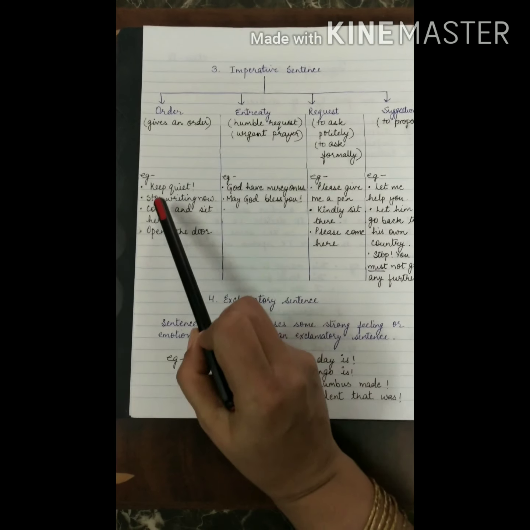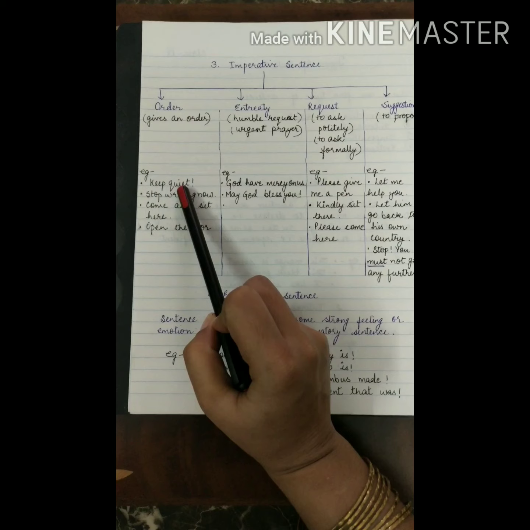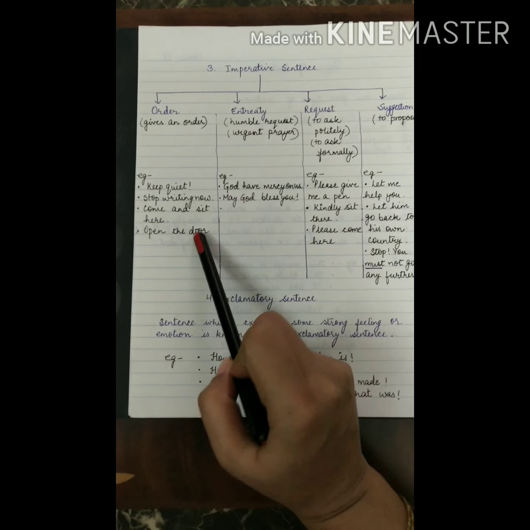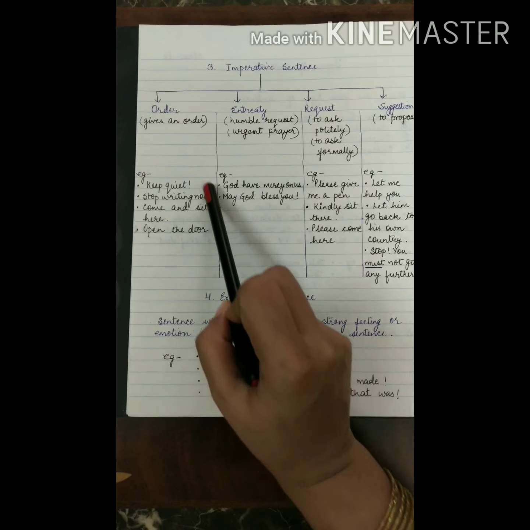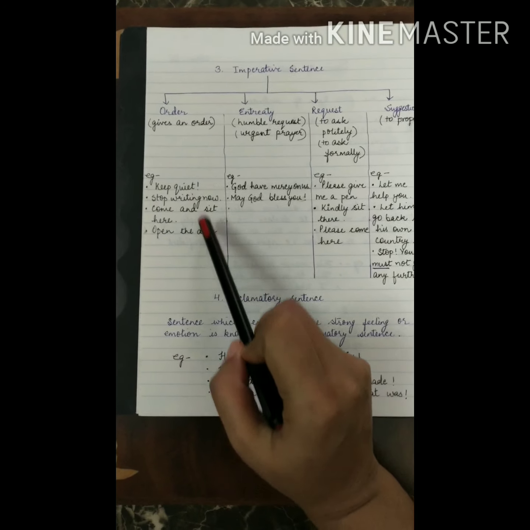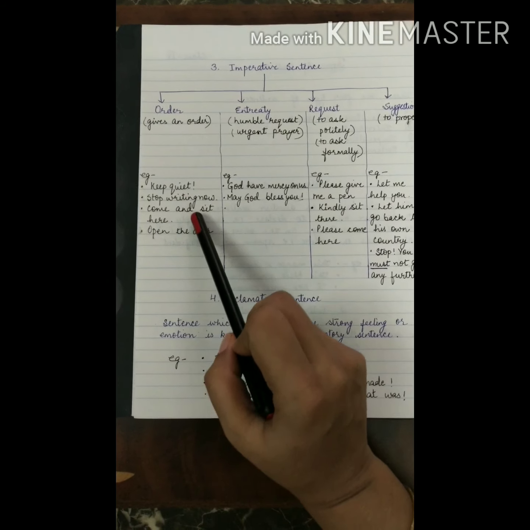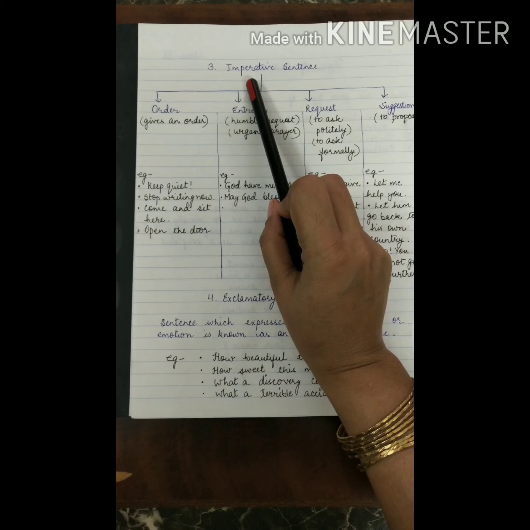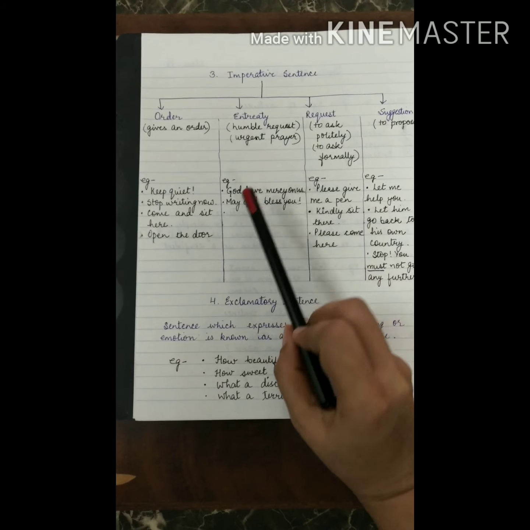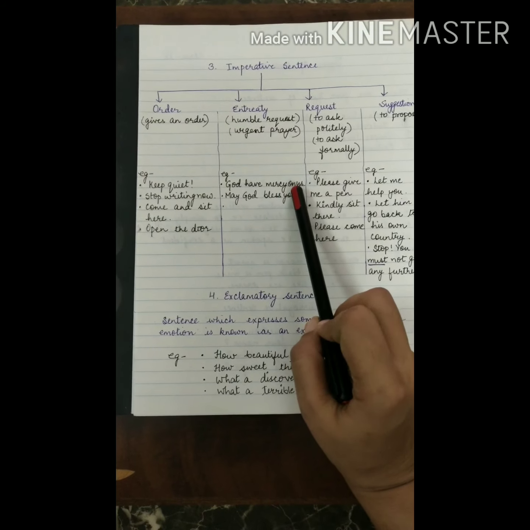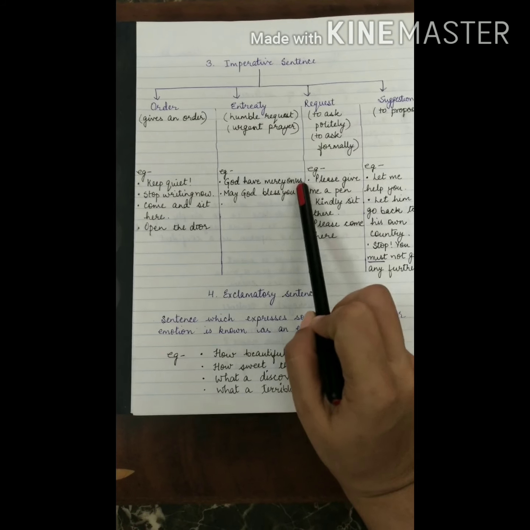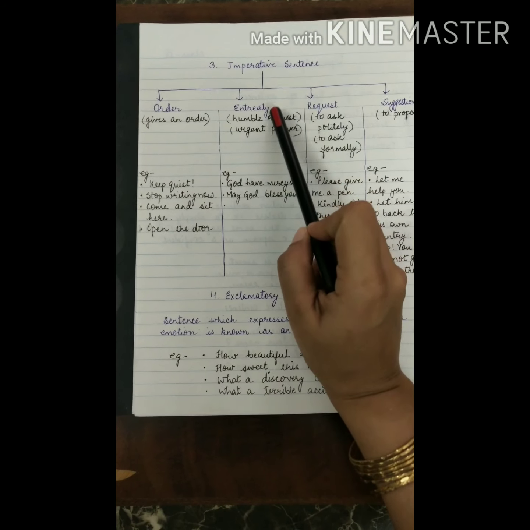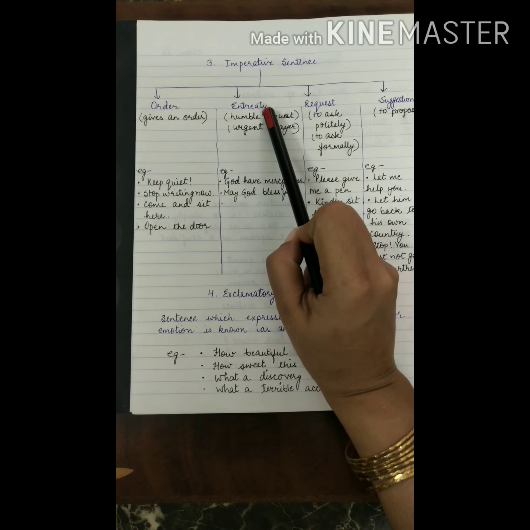In order type, for example, keep quiet. Stop writing now. Come and sit here. Open the door. So in all these sentences, we are ordering something to someone. So these types of sentences will come into the category of order type of imperative sentence. Entreaty: God may have mercy on us. May God bless you. So all these types of sentences will come under imperative sentence in the entreaty category.